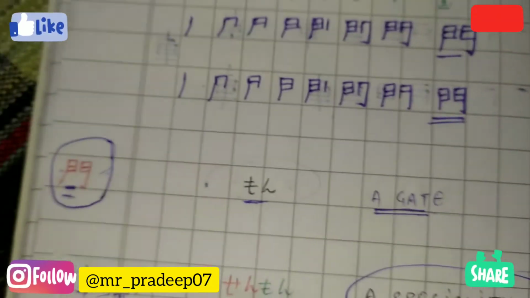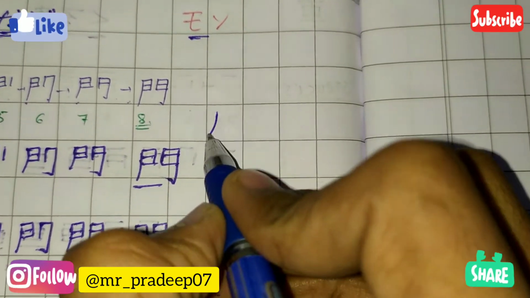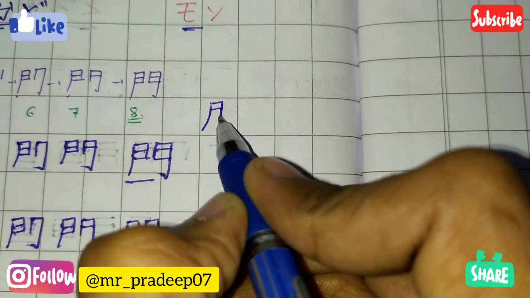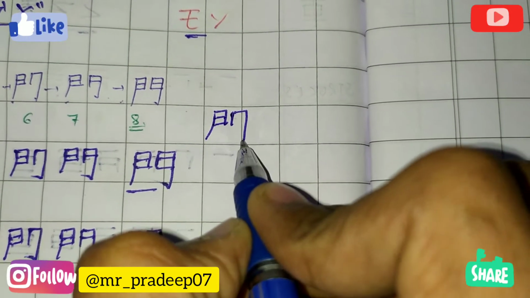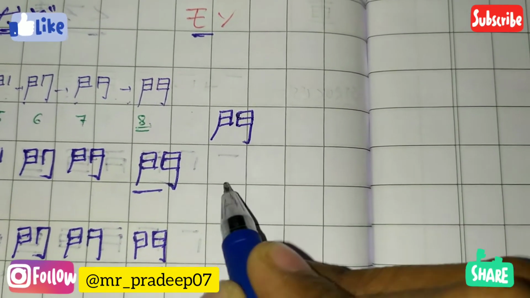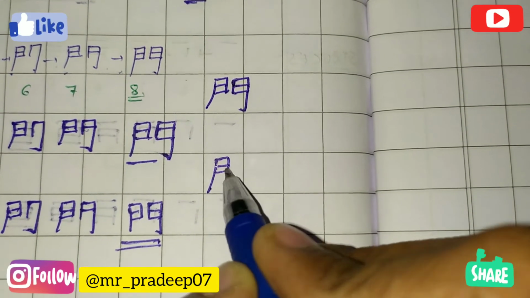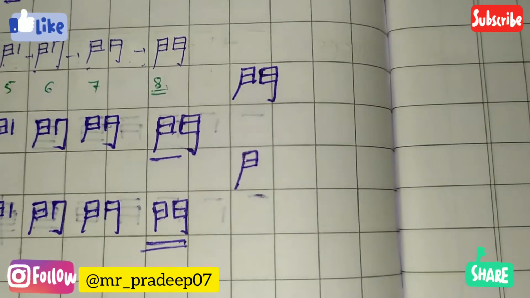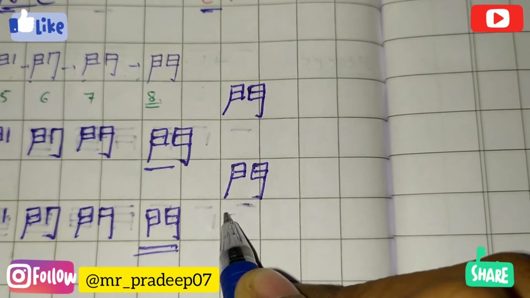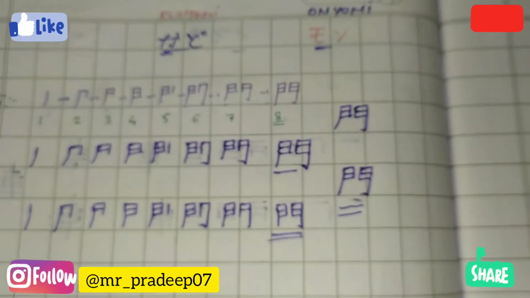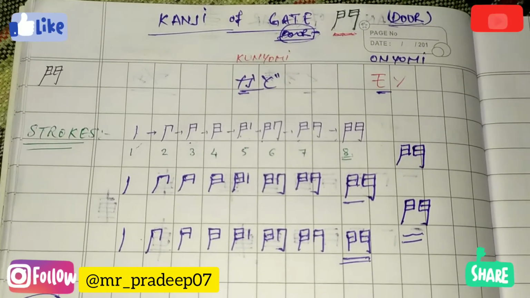So let's move to the strokes of this kanji again. Ichi, ni, san, yon, go, roku, nana, hachi. Ichi, ni, san, yon, go, roku, nana, hachi. So guys, these are today's kanji. We have learned 4 kanji today. In the next video we will learn more.